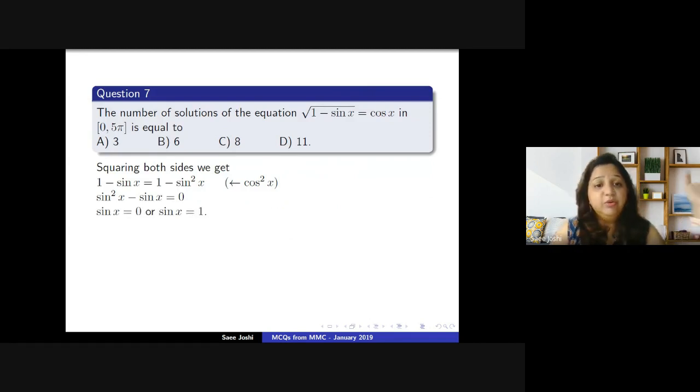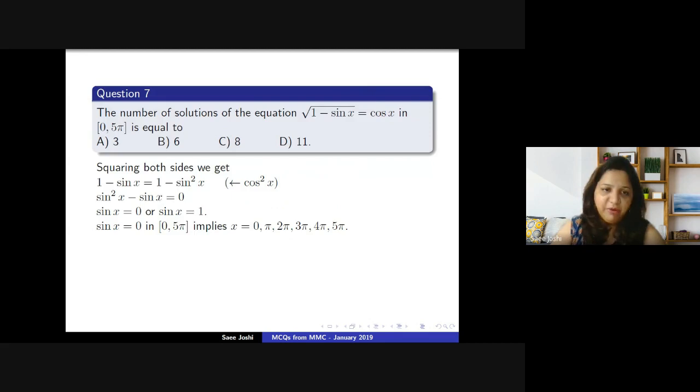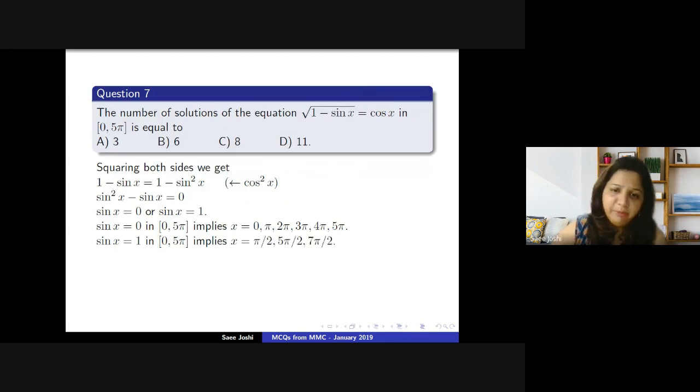I'll get sin x equal to 0 or sin x equal to 1. Make the cases. If sin x equal to 0 in 0 to 5 pi, what are the possible values of x? It can be 0, pi, 2 pi, 3 pi, 4 pi, and 5 pi. Whereas when sin x is equal to 1 in 0 to 5 pi, it implies that x has possibly the values pi by 2, 5 pi by 2, 7 pi by 2.